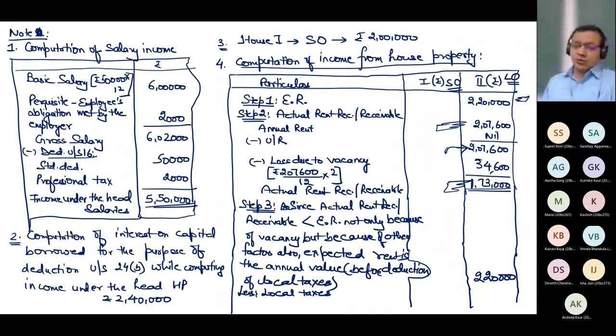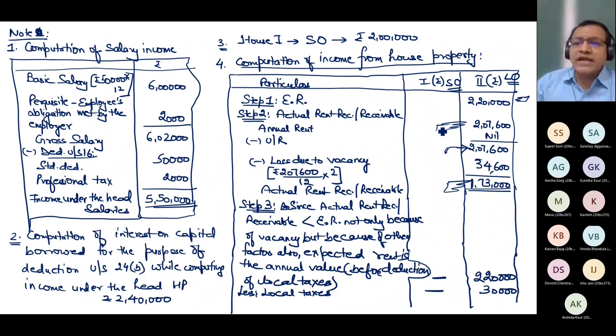So in respect of house 2, the total annual municipal tax paid is 60,000. But when we read the question, we found that 50% of 60,000 is paid by the tenant. So you cannot deduct that 50%, but the remaining 50% is paid by the owner, you deduct it. And as far as the self-occupied house is concerned, we know that we do not deduct it. We don't use it. These are blank.